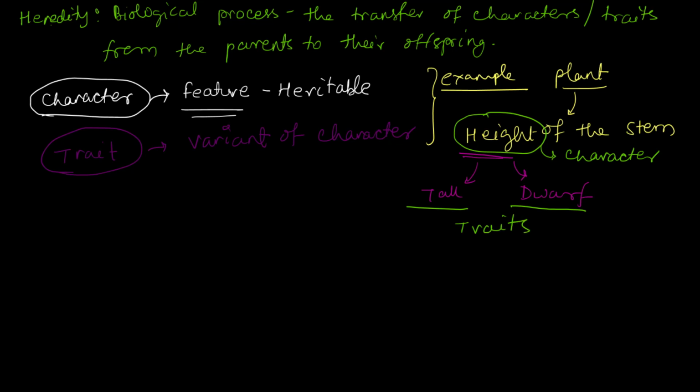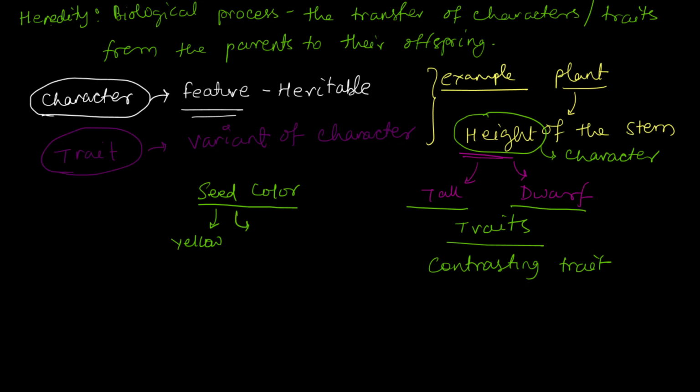And remember, these are two extreme traits, so we can call these contrasting traits. Now, another example from the plant can be the seed color. Seed color is a character. The seed color, for example, can be of various colors. For example, it can be yellow or it can be green. So here, yellow and green are the traits where the seed color is the character.